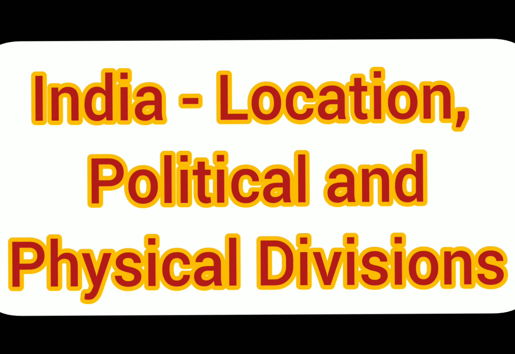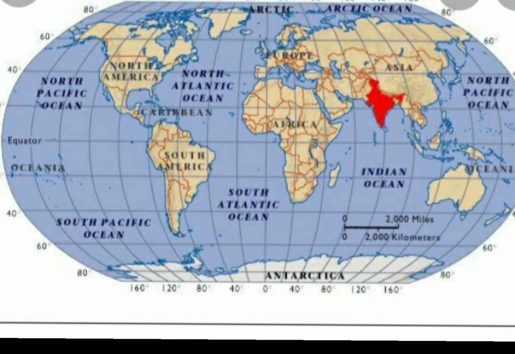In our last video, we started with the lesson India, location, political, and physical divisions, where we talked about the country India in detail. First of all, we talked about the geographical location of our country, that it is located in the continent of Asia. Further, we discussed that India is spread across 29 degrees of longitude, and therefore there's a great difference in the local times of various places in India.